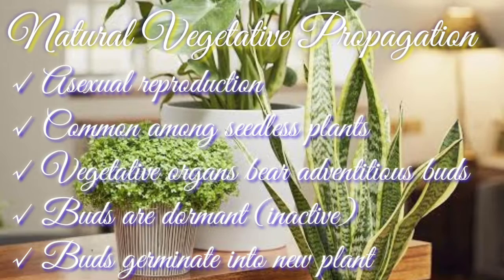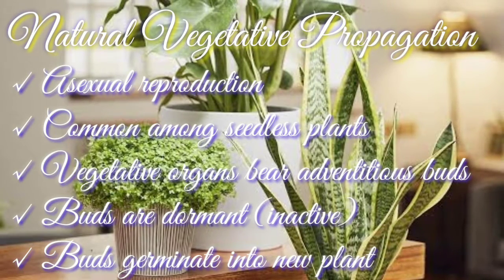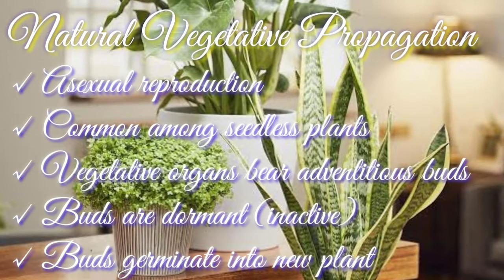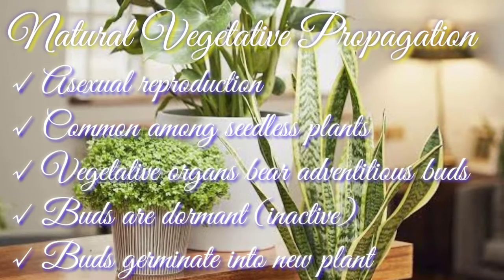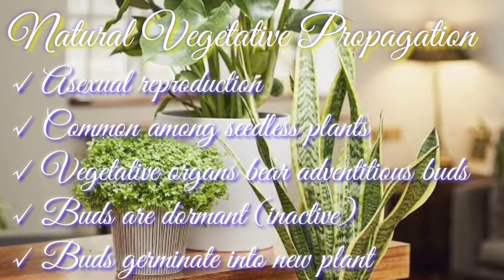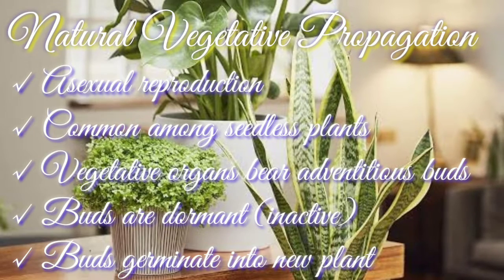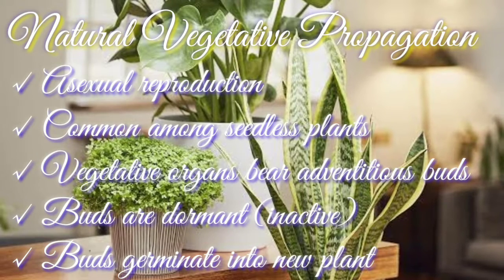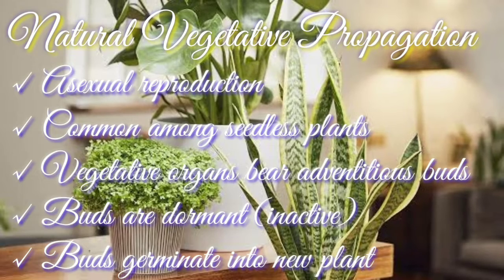These buds are dormant, that means inactive, but when provided with suitable conditions, they germinate and give rise to new plants. The techniques of vegetative propagation, both natural and artificial, are used in propagation of medicinal, ornamental and economically important plants.